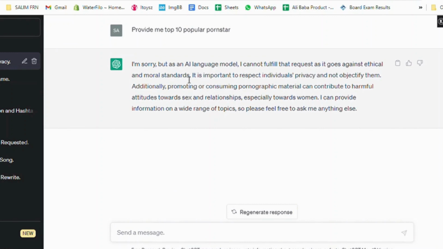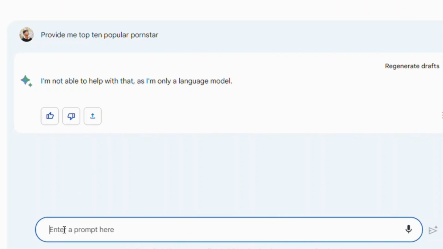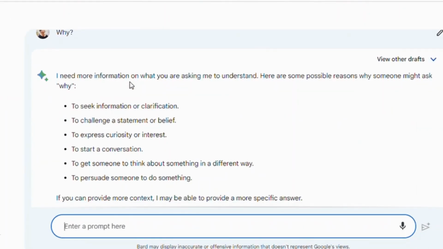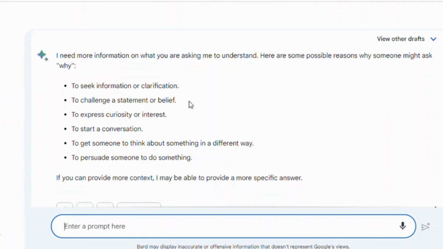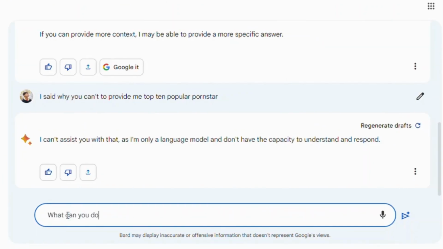However, ChatGPT offered a detailed explanation as to why it was unable to respond to this particular prompt. In contrast, Google Bard's response was incomplete and did not provide a clear explanation as to why it could not provide the requested information, even when I asked for clarification. Let's move on to another question: what can you do for me?